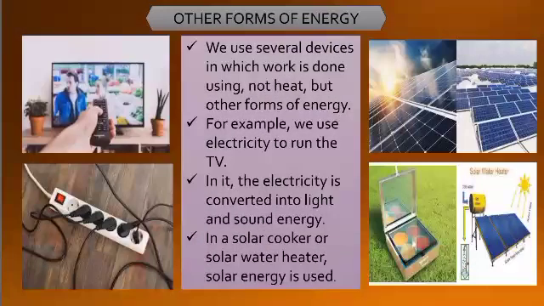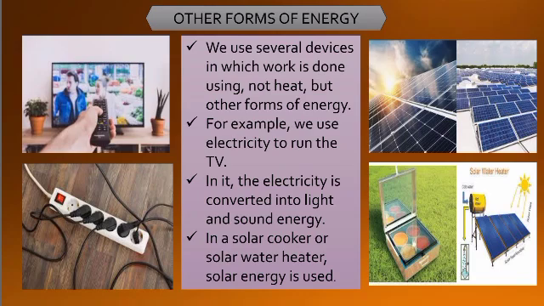Moving on to the next point, other forms of energy. We use different devices in our work, and we do our work in a perfect manner by using these devices. So when we do our work, we have seen that heat energy gets converted and sometimes it turns into electricity and all that. So not only heat energy, but there are other forms of energy too.